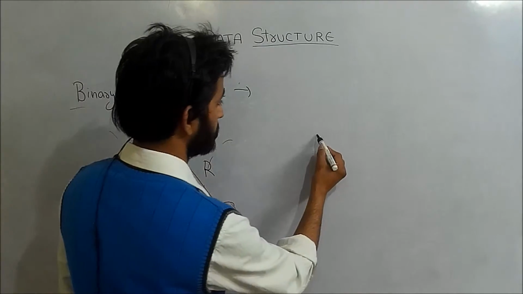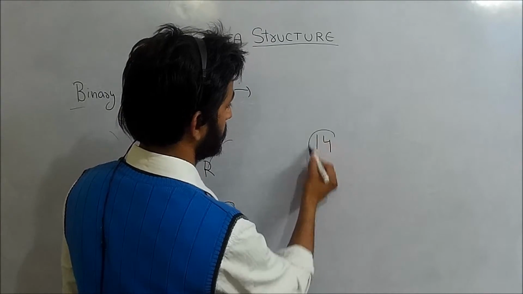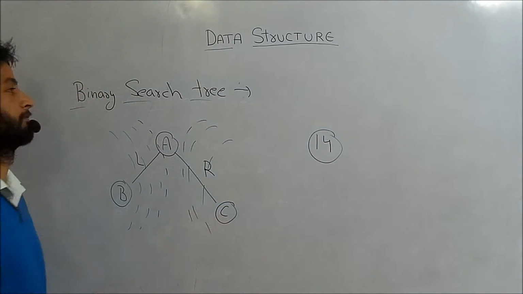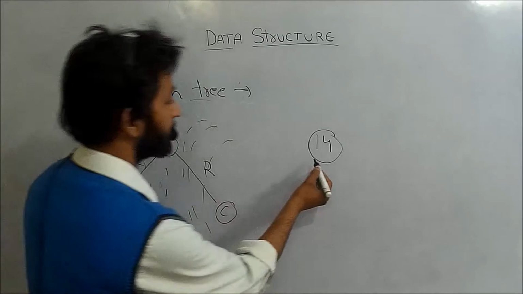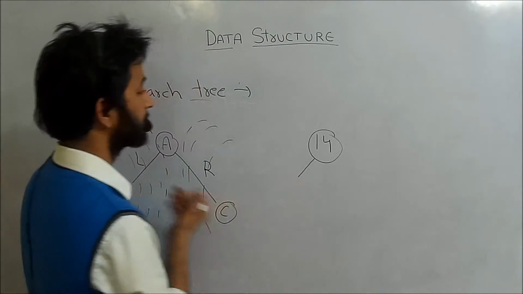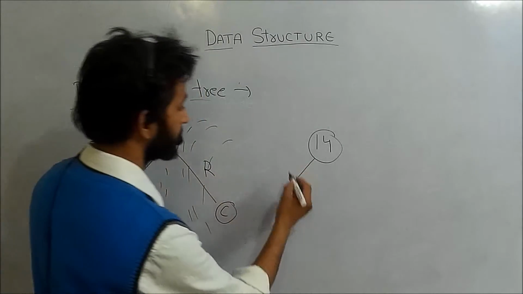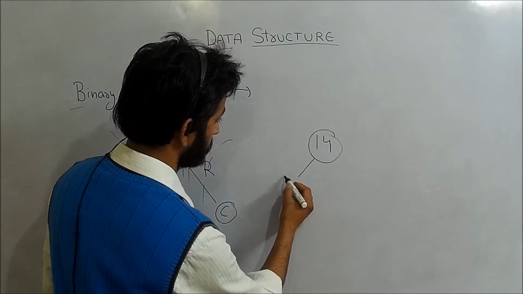For example, if I am having 14, then in case of binary search tree, the element which will be at the left side will always be less than 14.